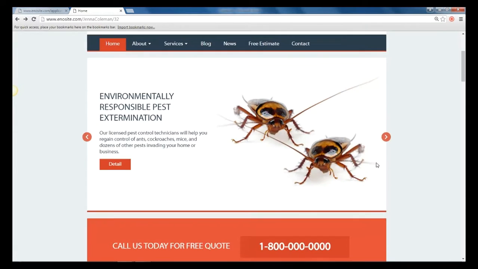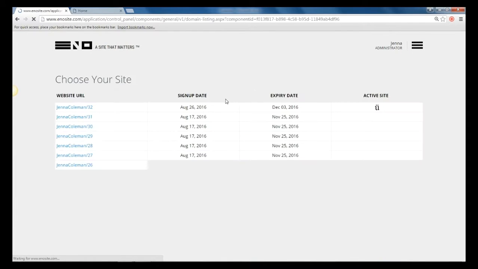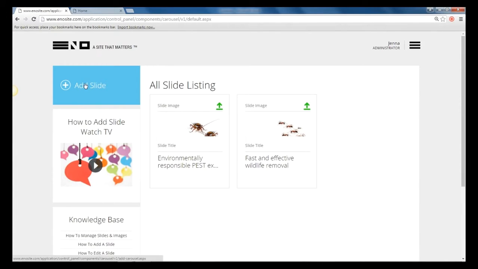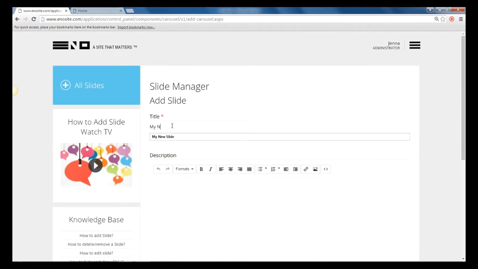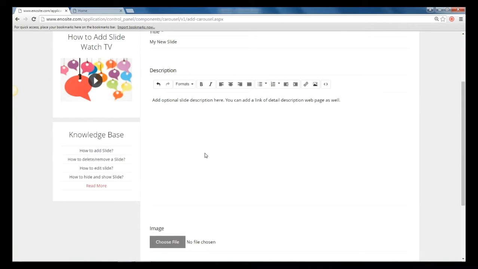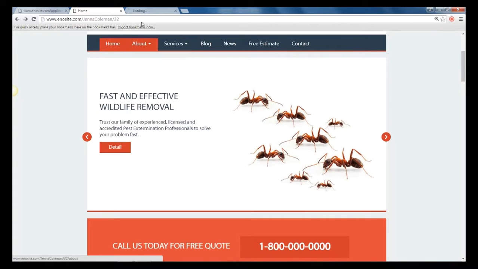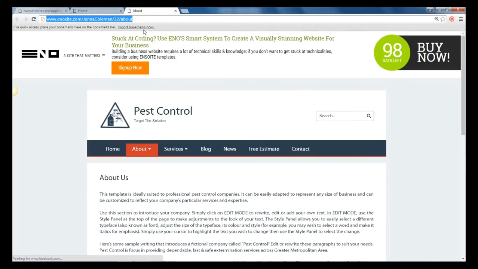Here's how to update the animated slider. On the dashboard, under General Widgets, you'll find the tab for the animated slider. Once you've clicked that, click on Add Slide. Again, at this point, you can edit the title of the slide that you wish to add and also edit the description. You can also insert a link for an image.